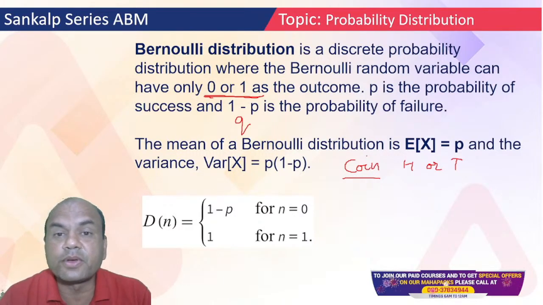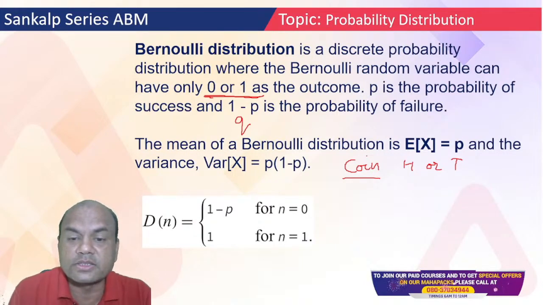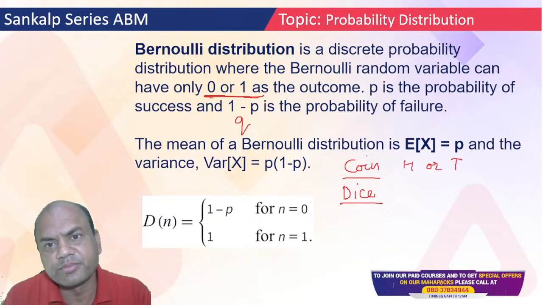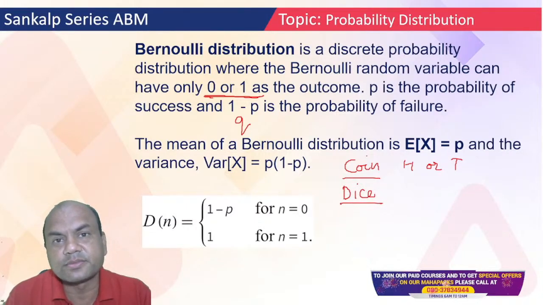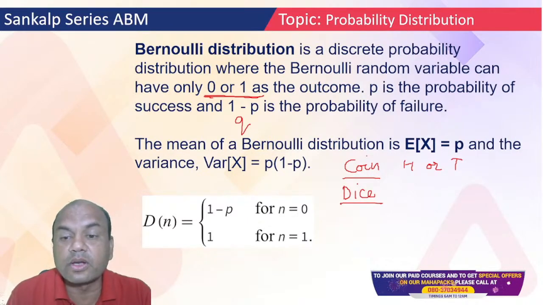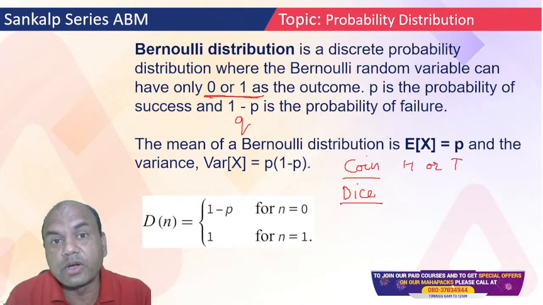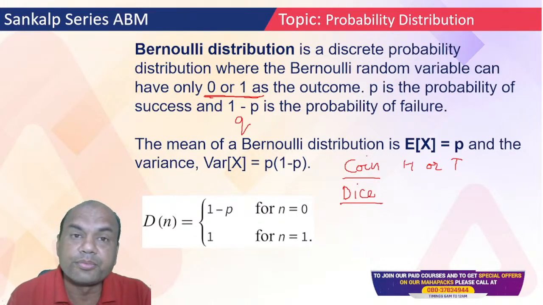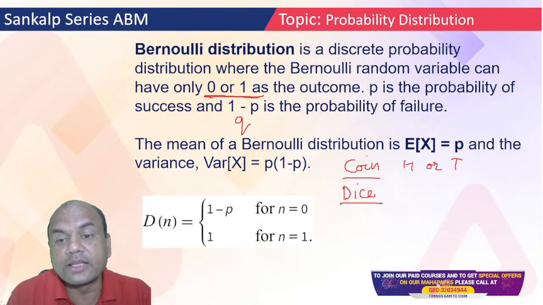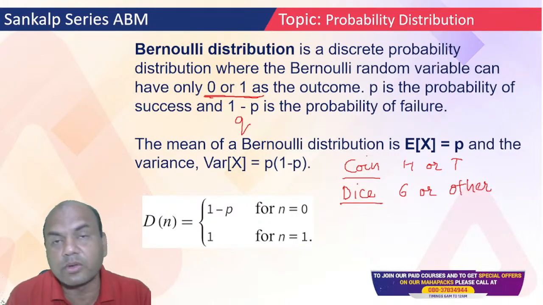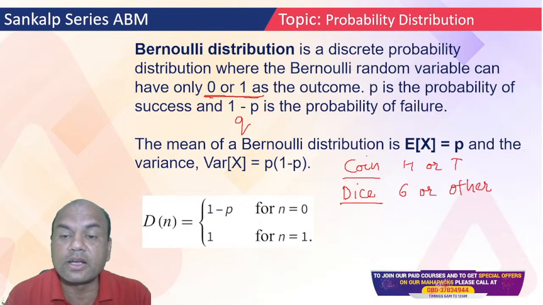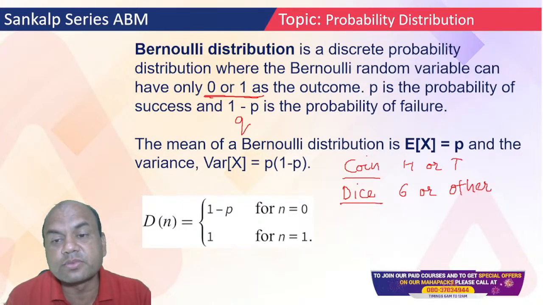Suppose if I throw a dice. You know that dice we played in our school time. Nowadays also we play Ludo and all those games. So when you throw the dice, now there are 6 options: 1, 2, 3, 4, 5, 6. You'll say, how come 2? That is possible. Either get 6 or other than 6. If I have to get 6 on the top or other, so it's again 2. This way these problems are framed. So there can be only two answers.